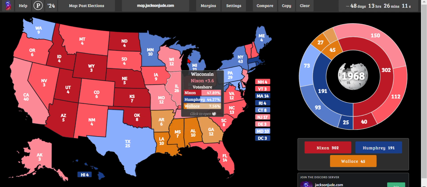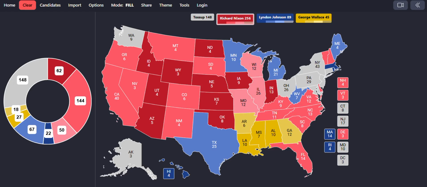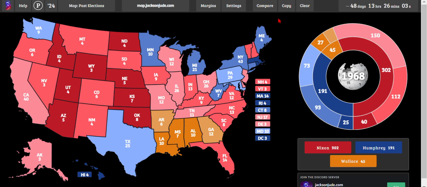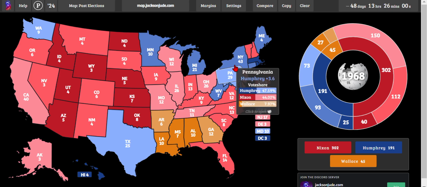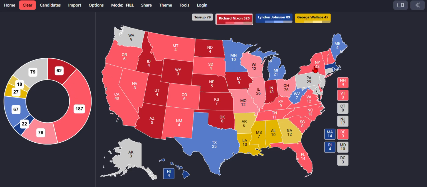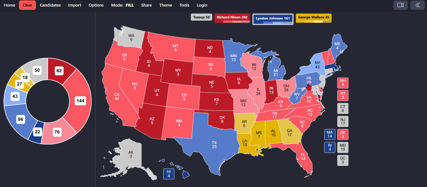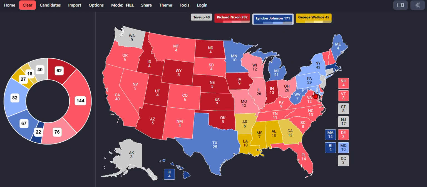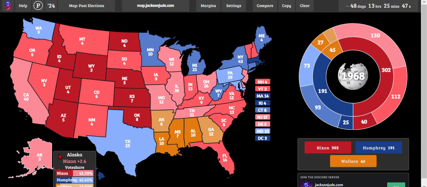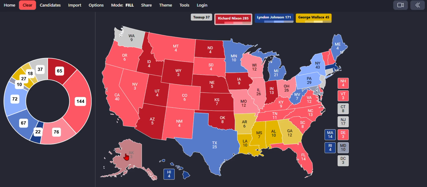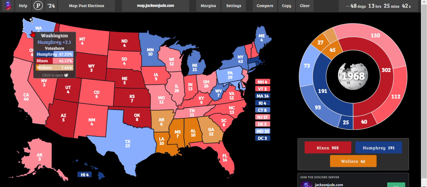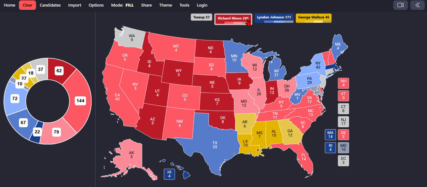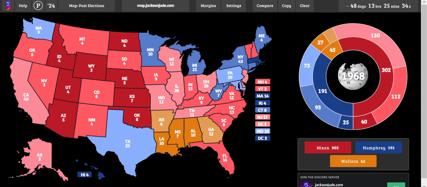Illinois, Wisconsin, lean Republican. Ohio, lean Republican. Johnson barely keeps on to the state of Maryland. He keeps on to New York and Pennsylvania by a lean Democratic margin. He keeps Maryland by a tilt Democratic margin. Alaska goes to Nixon by lean. In Washington, Humphrey, I feel like he had some appeal in Washington. Johnson, his Southern values, gets rid of that appeal, and Nixon flips Washington compared to Humphrey.